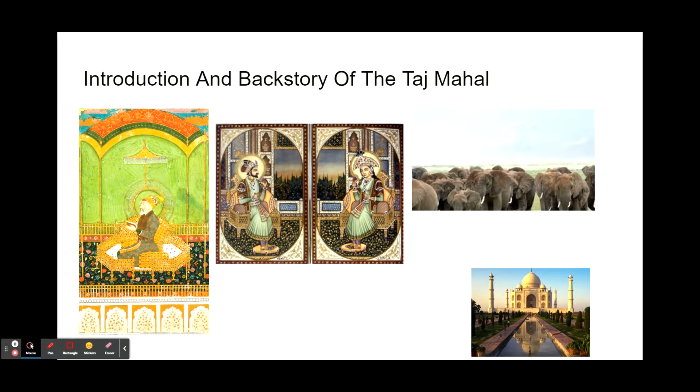He planned for the mausoleum to be lavishly covered in Makrana marble, jade, and crystal brought from China, sapphires from Sri Lanka, and turquoise from Tibet. The structure took 15 years to completely finish, with the help of over 20,000 skilled workers from all over India, Persia, Europe, and the Ottoman Empire, along with an incredible 1,000 elephants. The mausoleum was finished in 1648 in Agra, India. The Taj is now a World Heritage UNESCO site.